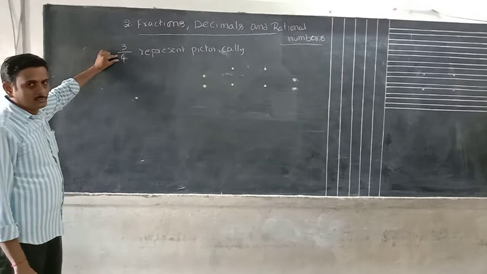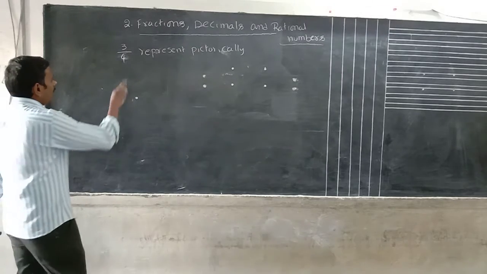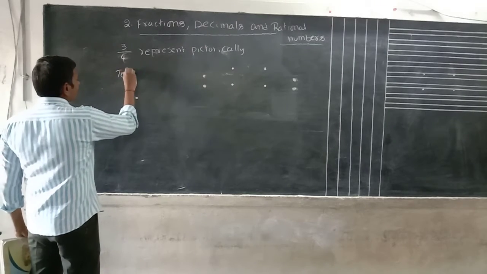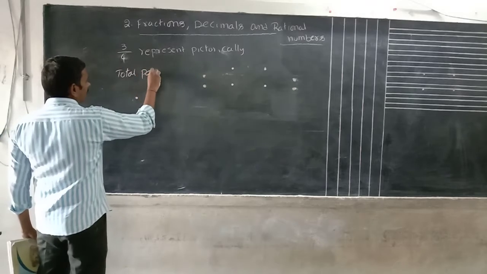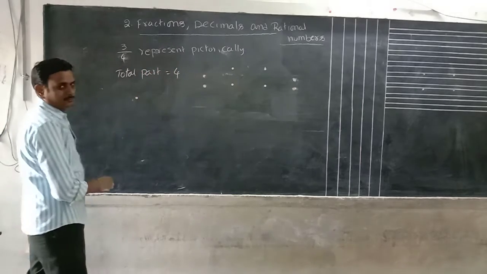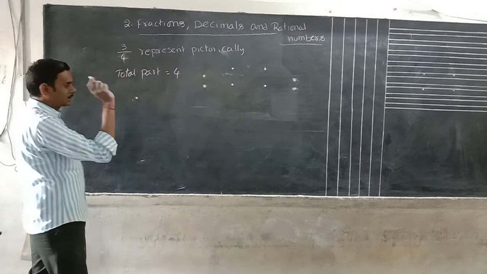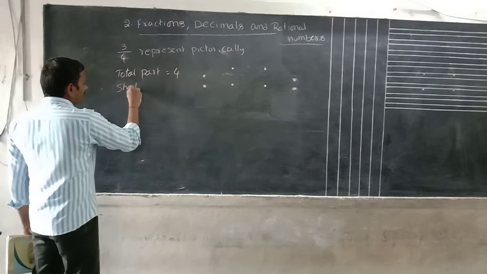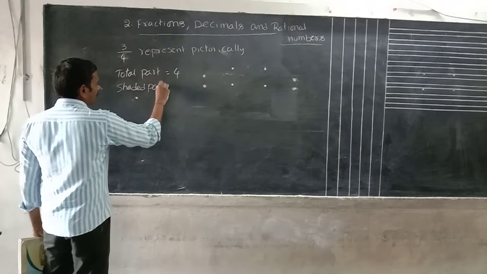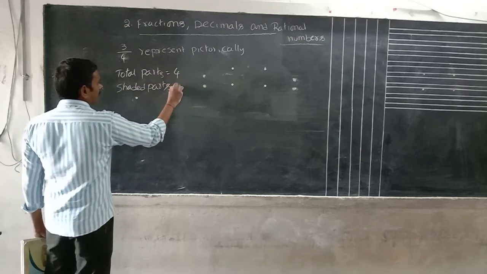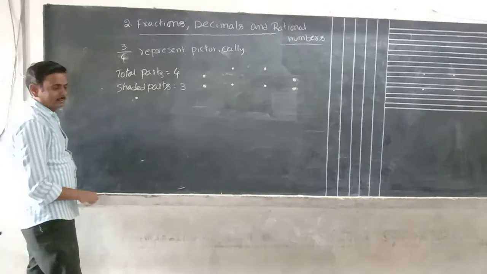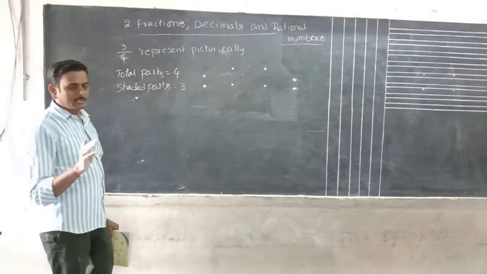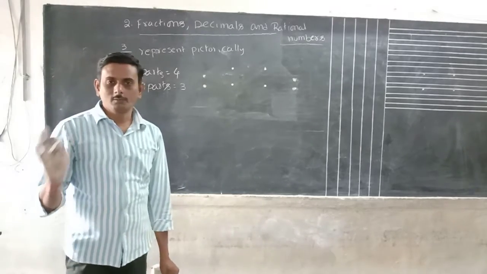Okay, this is the total parts. How many total parts? Total parts equal to 4. The denominator is always the total parts. Okay, the numerator is the shaded parts, which equal to 3. You can use any diagram, but all parts should be equal size.